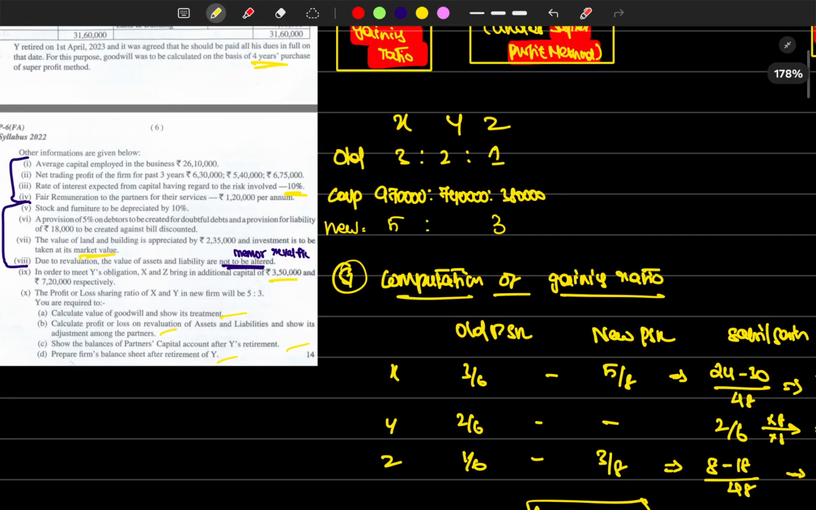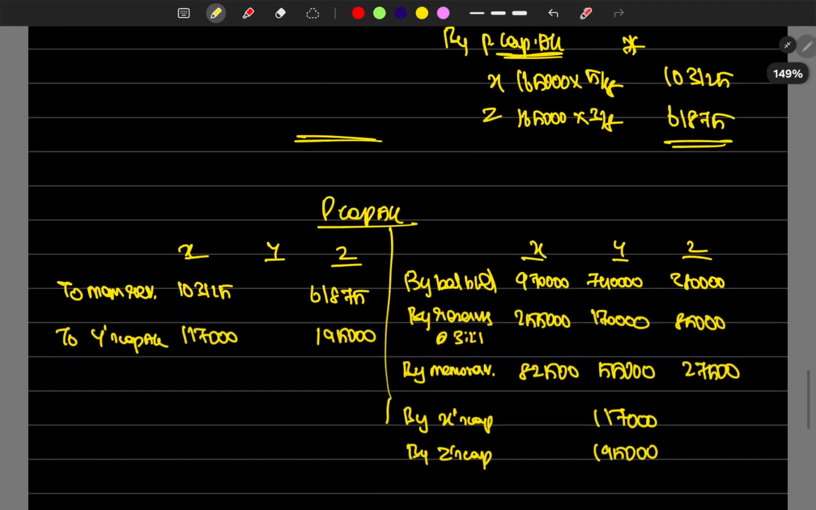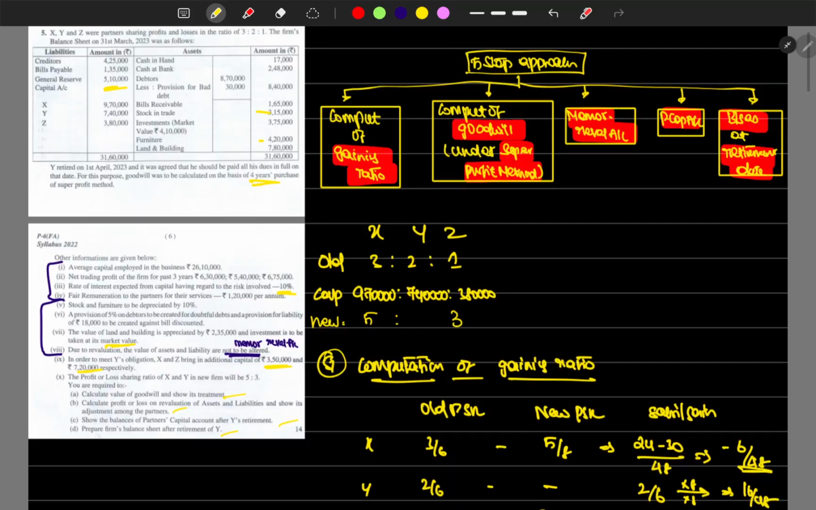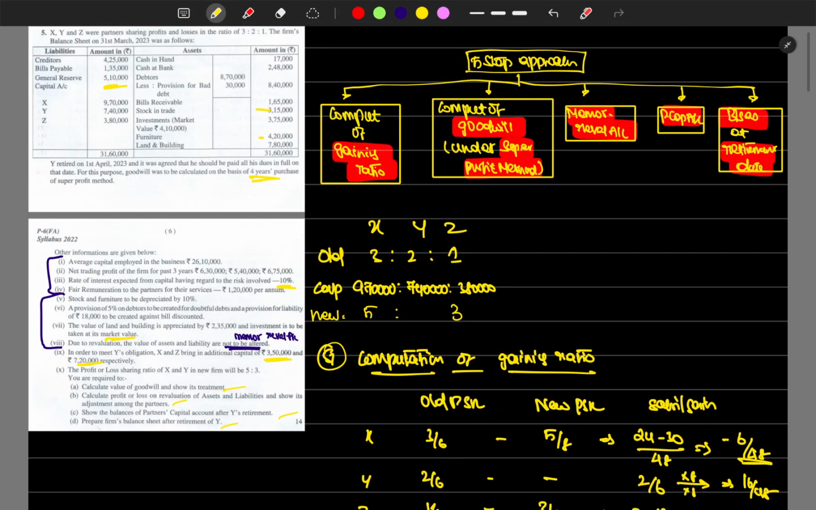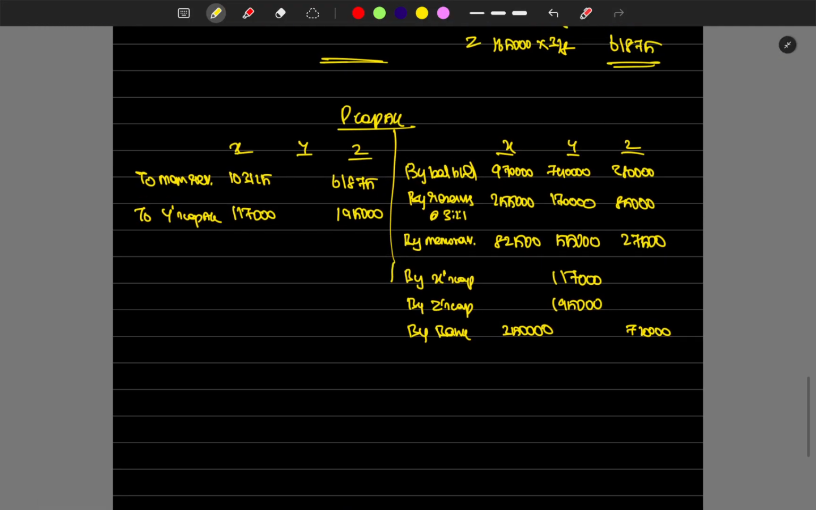Then what else we have to add? In the question they have said that they brought capital of 3,50,000 and 7,20,000. Okay, by bank, which is 3,50,000, 7,20,000, right? Is that it? Yes, that's it. We can close the books, close the partners' capital accounts.